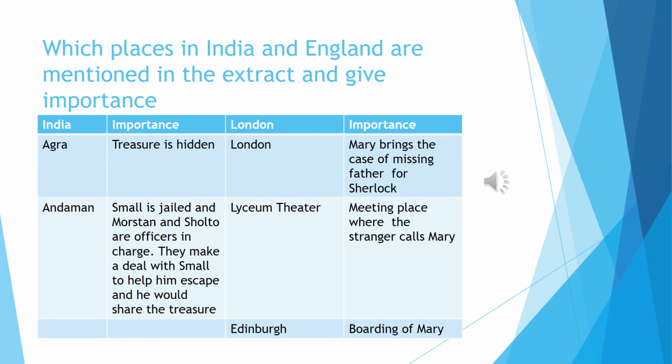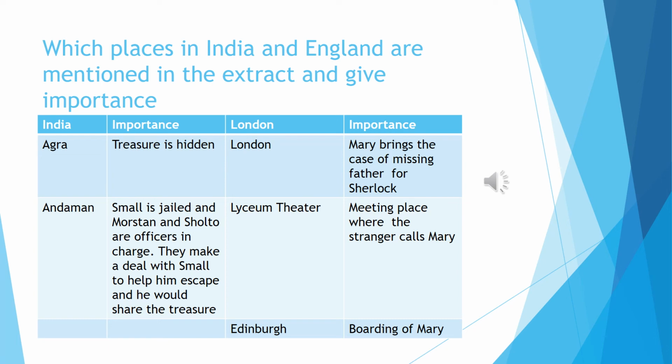We have reached the last question: which places in India and England are mentioned in the extract? Give their importance. Such tables will not come in the exam for this chapter in your board exam, but still, let's see. Here, the first place of importance in India is Agra. Agra is the place where the treasure was hidden.